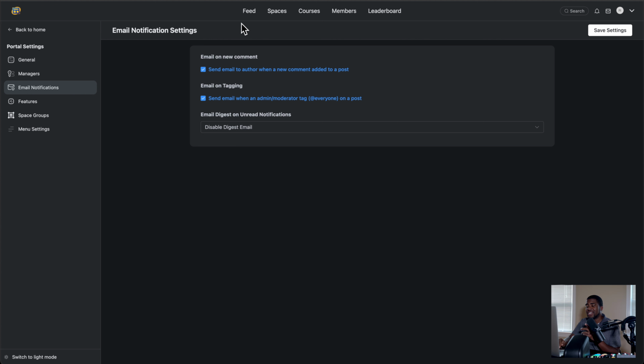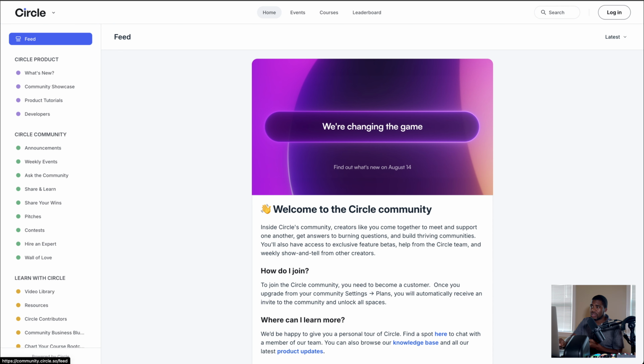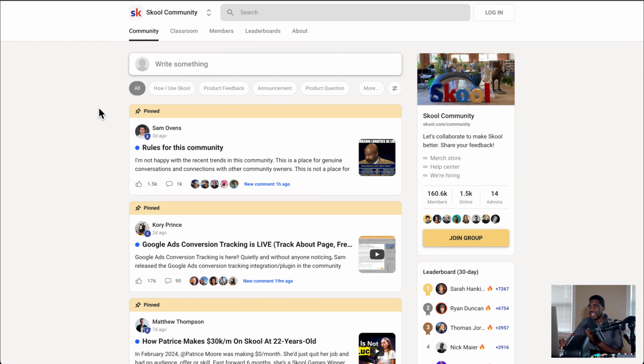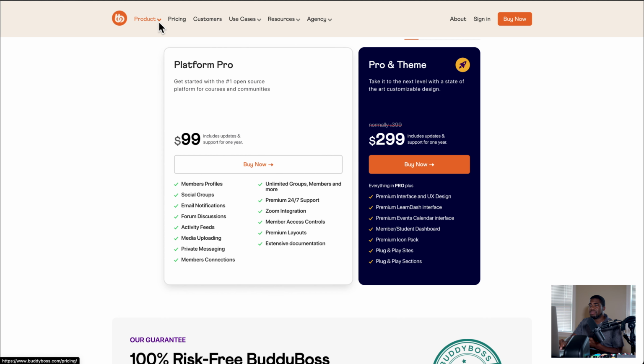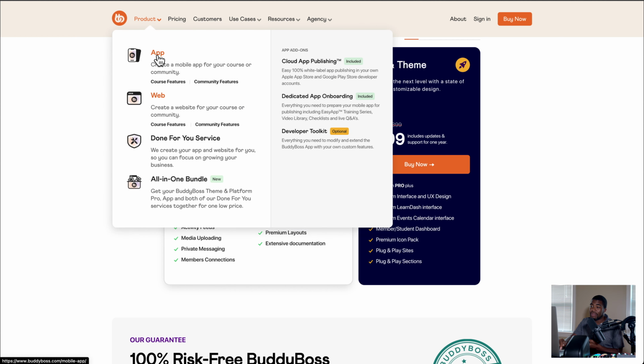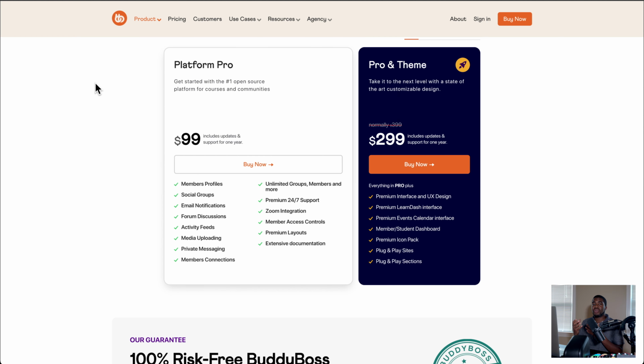And that's one thing that is different. So I got to go back to why you may or may not want to use a community with WordPress or use this specific tool, because right now there is no app for it. There's no native app for it. Where there is an app for Circle, if I'm not mistaken, there is an app for Skool, and even BuddyBoss has an app itself, right? So you can really integrate into people's devices, their phones and their tablets.